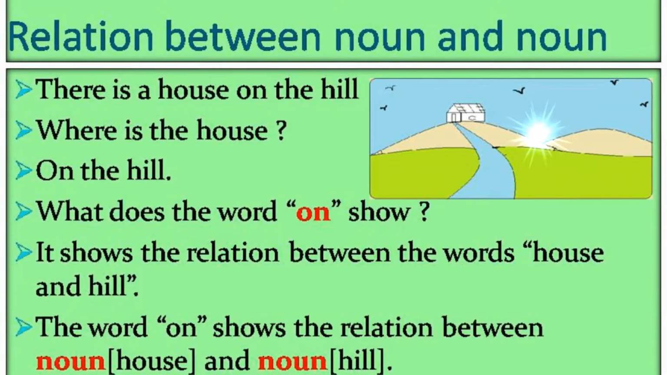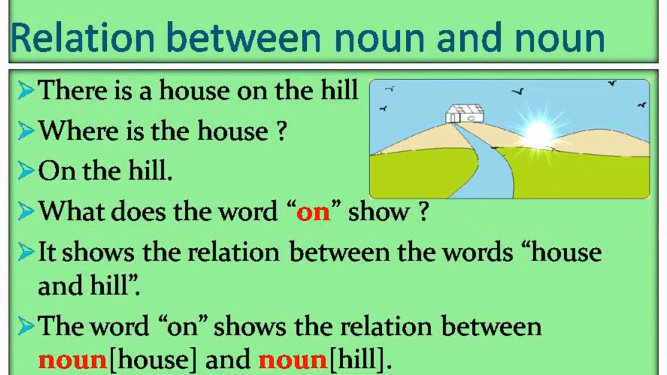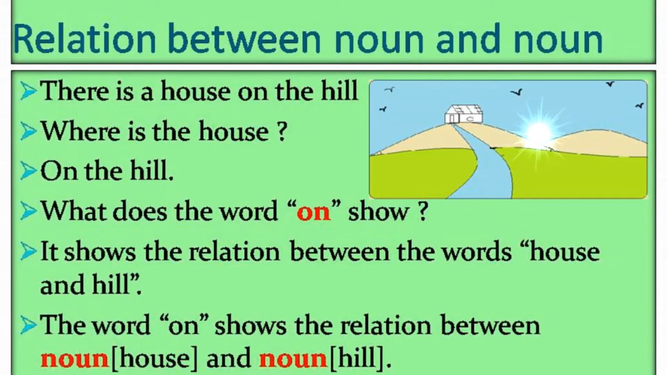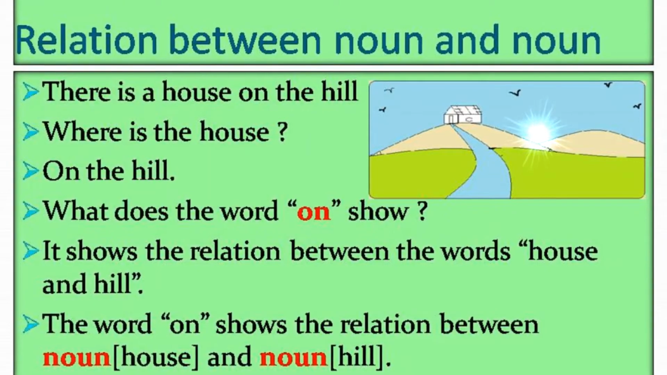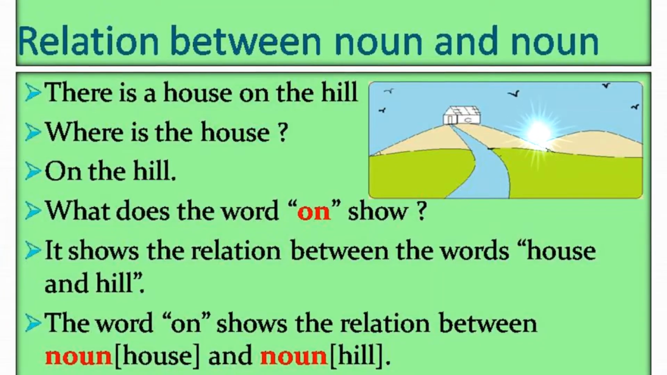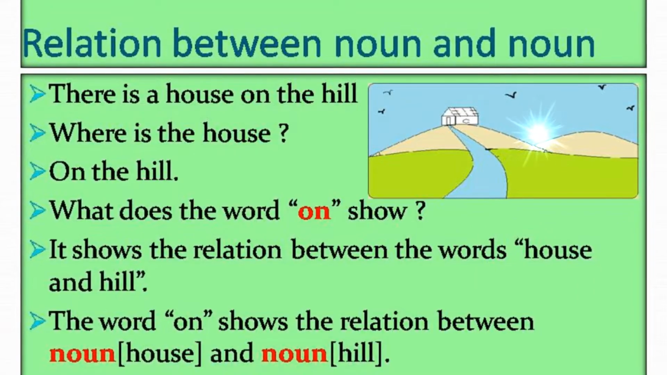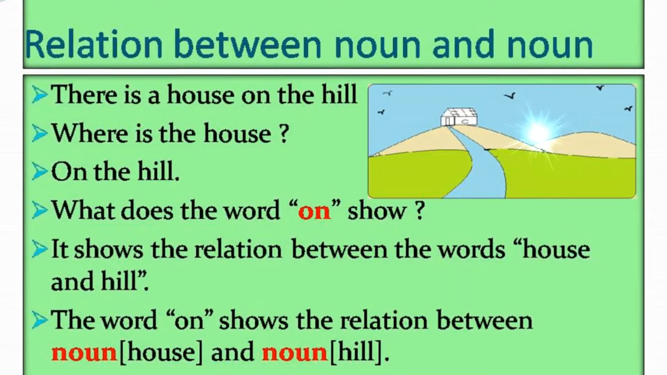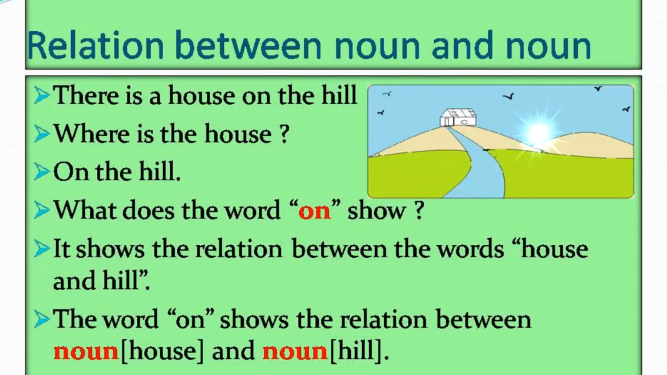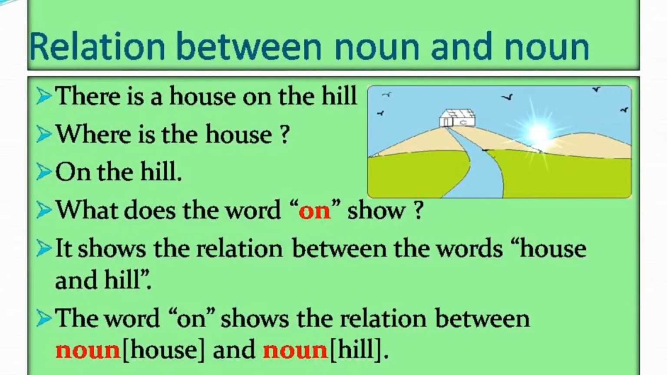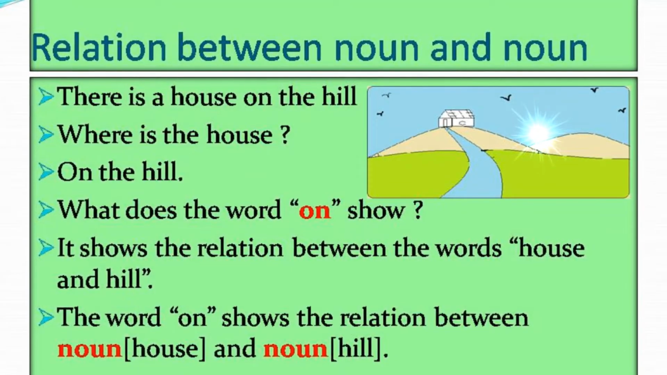Relation between noun and noun. There is a house on the hill. Where is the house? On the hill. What does the word on show? It shows the relation between the words house and hill. The word on shows the relation between noun house and noun hill.